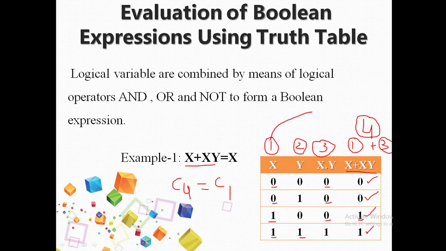That is, 1 is equal to 4, our LHS is equal to RHS, that is the expression x plus x into y is equal to x. So we can write in the conclusion C4 is equal to C1. If you give the column names 1, 2, 3 and this as 4, then column C4 will be equal to 1. So we are satisfying the LHS and RHS value.